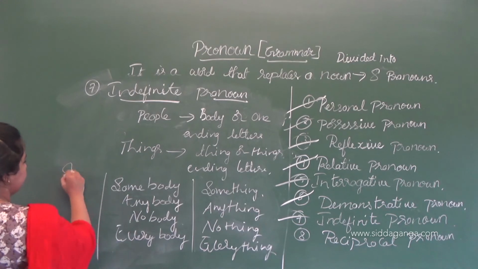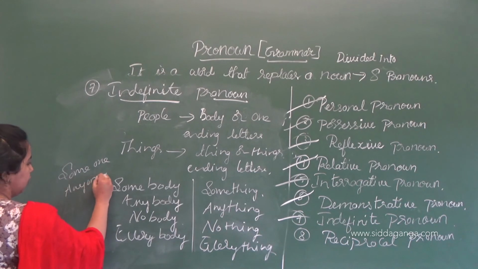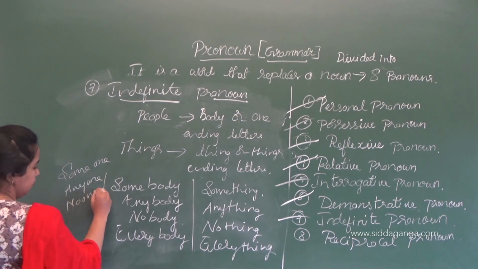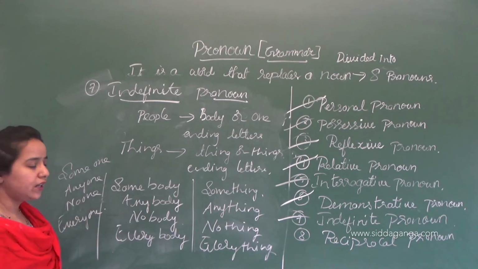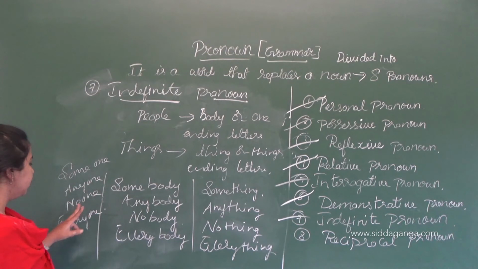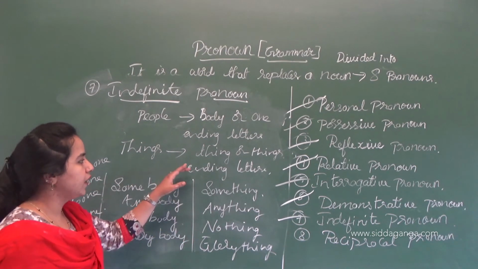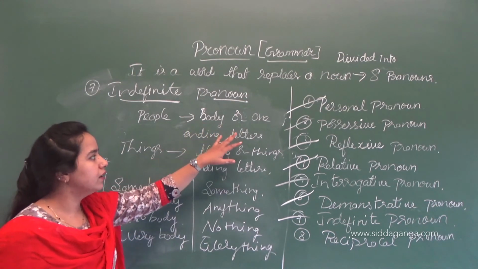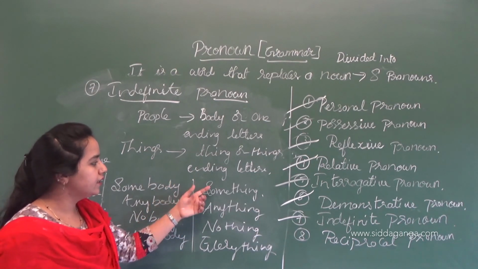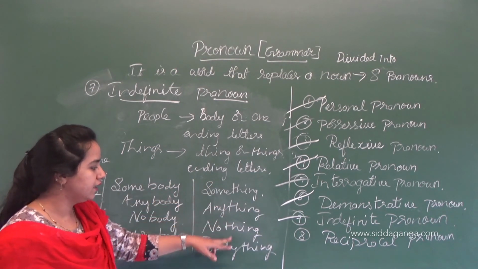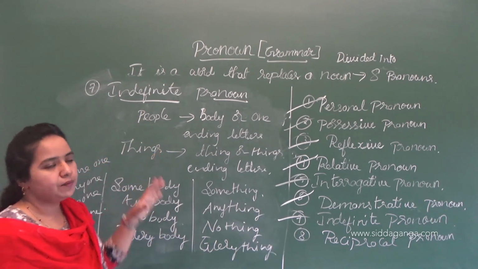And someone, anyone, no one, everyone. So someone, anyone, no one, everyone, somebody, anybody, nobody, everybody say about people, where the ending should be "body" or "one". When it says about things, the endings are "thing": something, anything, nothing and everything. So this is called an indefinite pronoun.